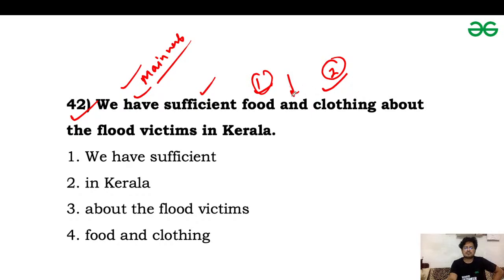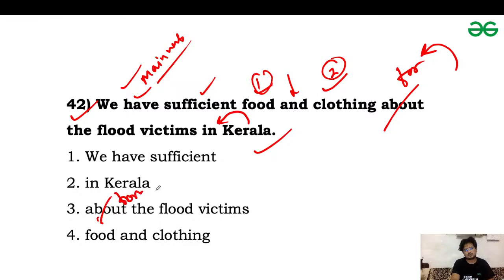So we have sufficient of something for someone. So it should be for the flood victims in Kerala. The flood victims will be the object of the for preposition, and Kerala is the object of the in preposition. So this way we will make the sentence correct. So where was the error? This. So replace this about with the for preposition: for the flood victims.